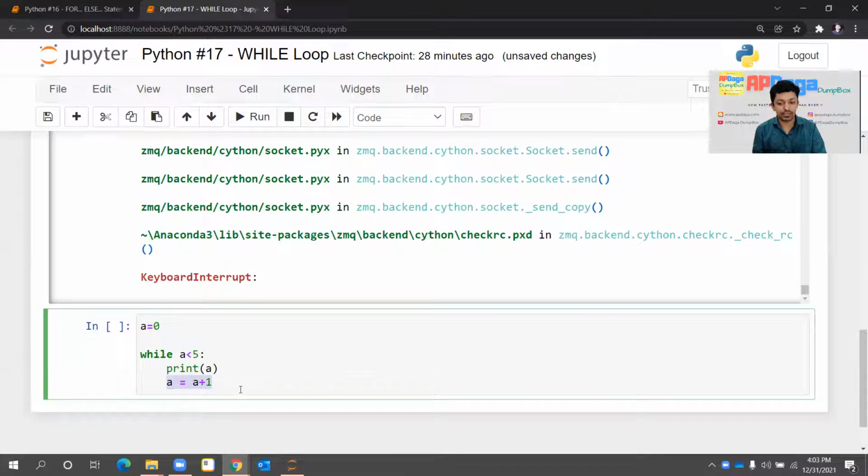Then for the second iteration, it will check a is less than 5. Yes, then it will again print the value of a and then increment the value of a, and it will go on till the point as soon as a crosses the value 5, this condition becomes false, right? And what will happen? It will come out of that while loop.